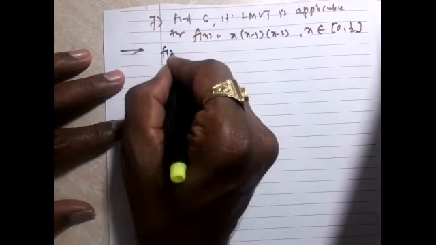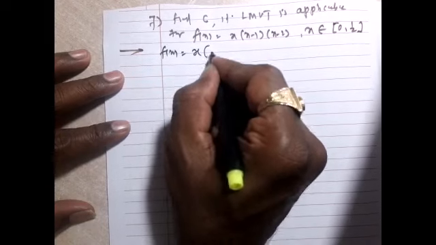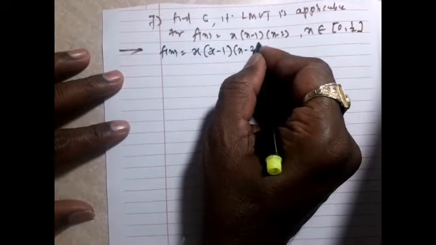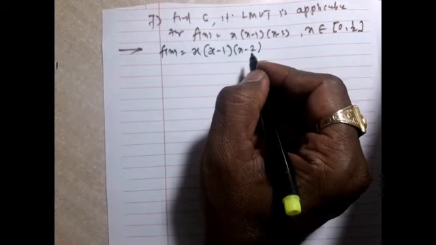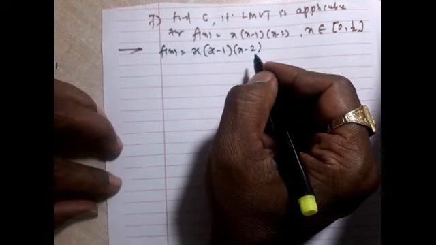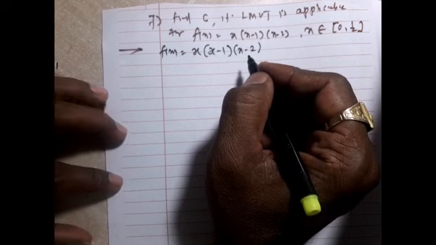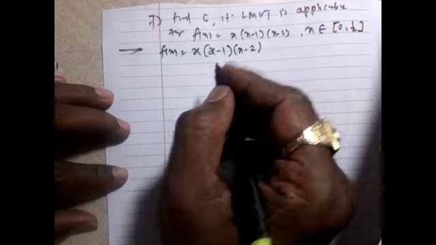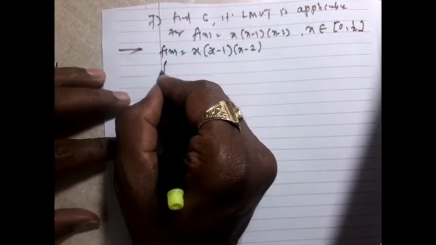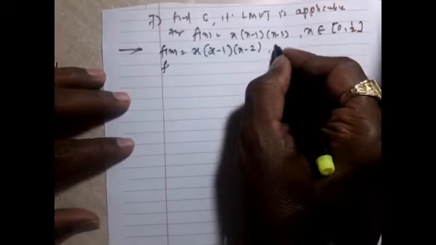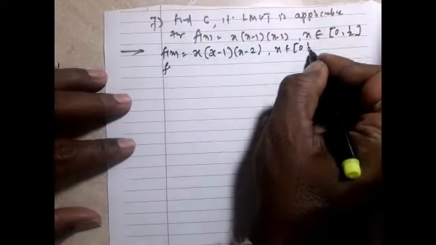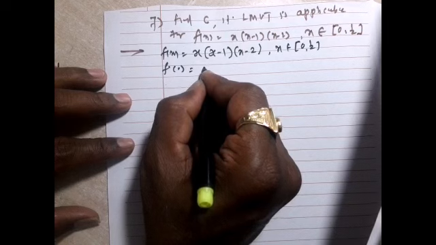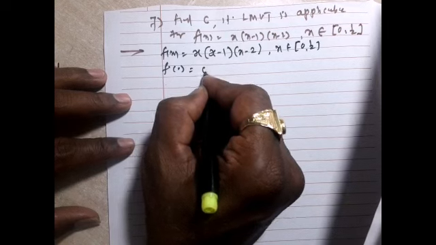Next example, find c if LMVT is verified. f of x is equal to x into bracket x minus 1 into bracket x minus 2. This means that it is continuous and differentiable. To find the value of c, we have to find f of 0, which is 0.